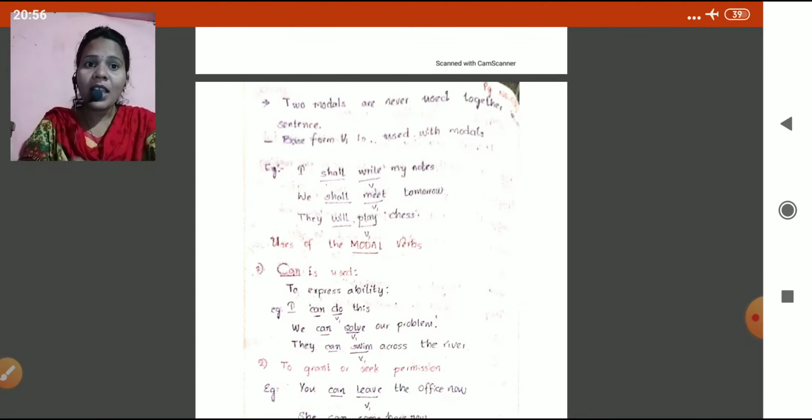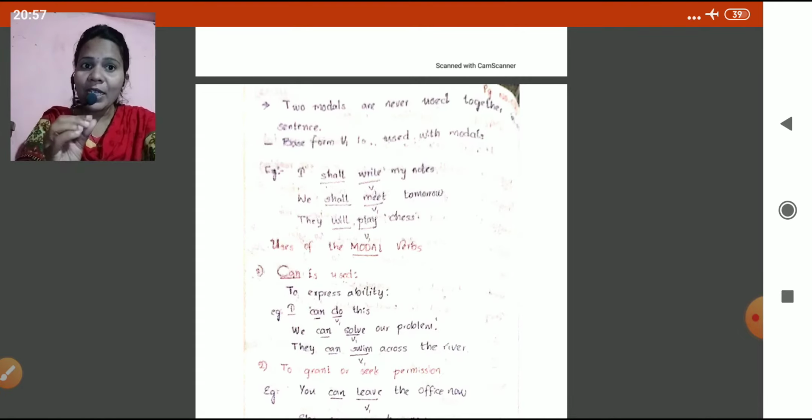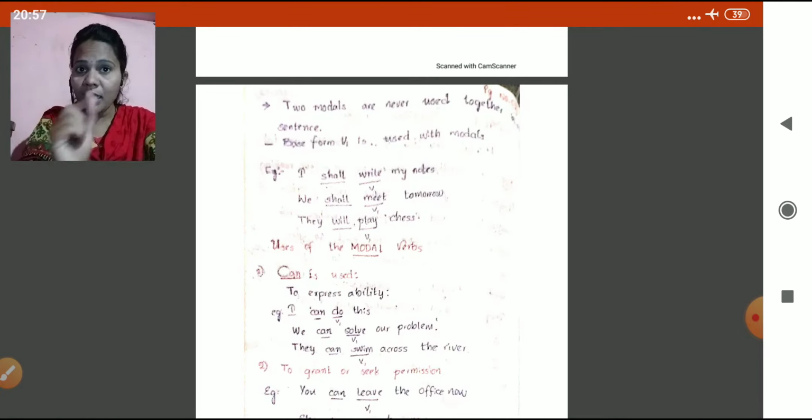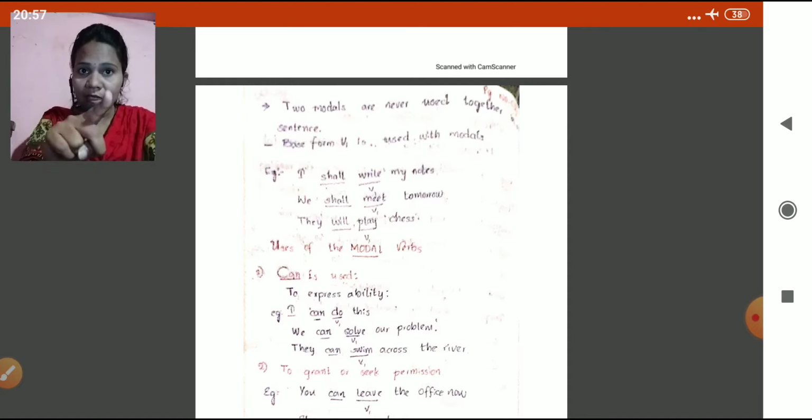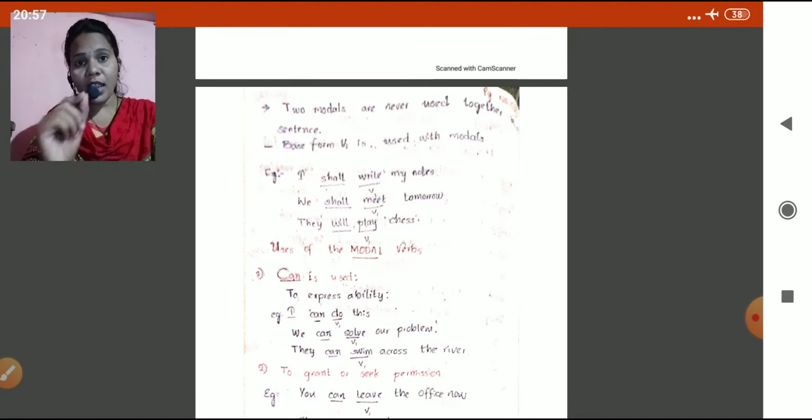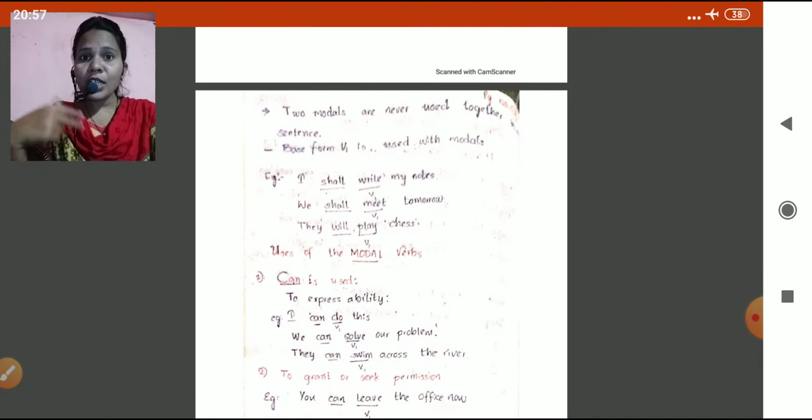Example: I shall write my notes, we shall meet tomorrow, they will play. I underlined these two verbs. One is modal, one is main verb. See, shall. After that what form do we take here? Base form. V1 form only we took here. I shall write. If you write "I shall wrote", it's wrong.